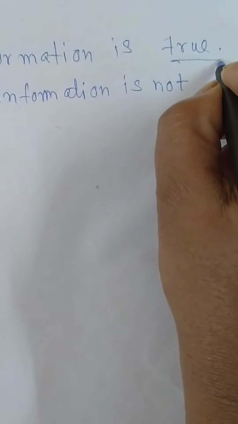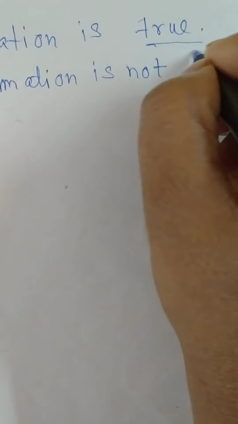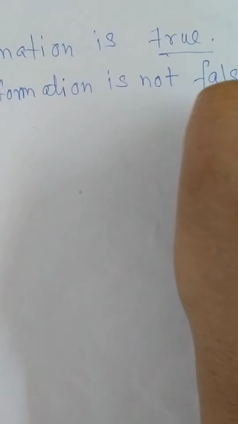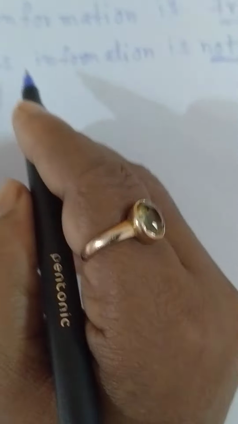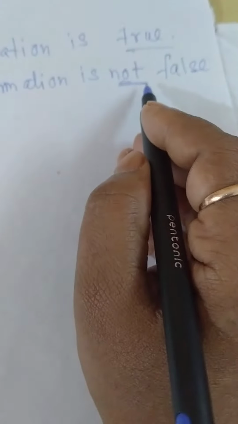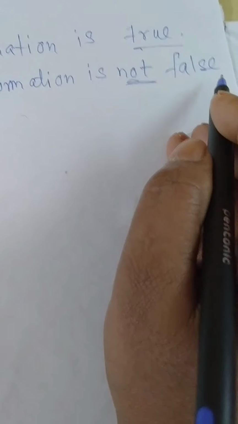What is the opposite of true? False. We have put a negative word in the sentence. Now it has been transformed into a negative one. This information is true. This information is not false.